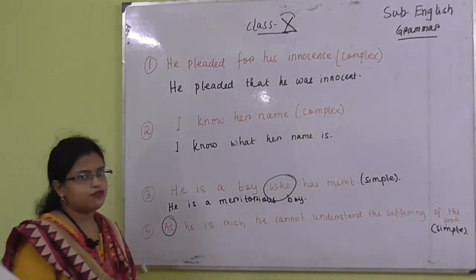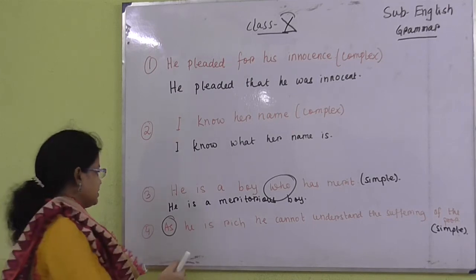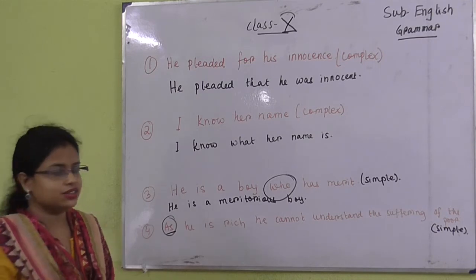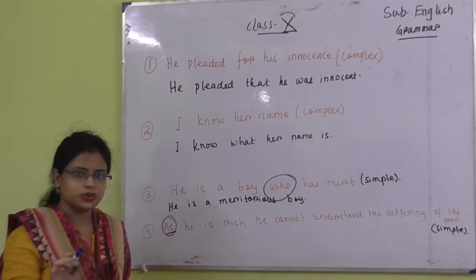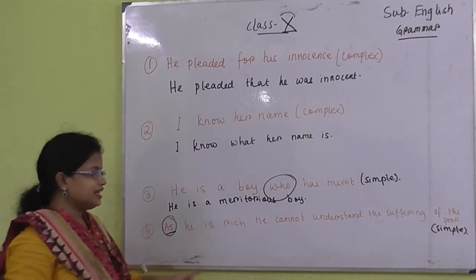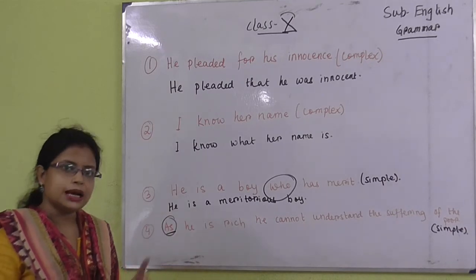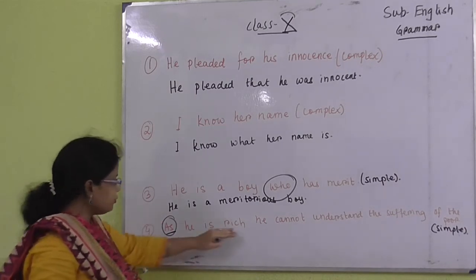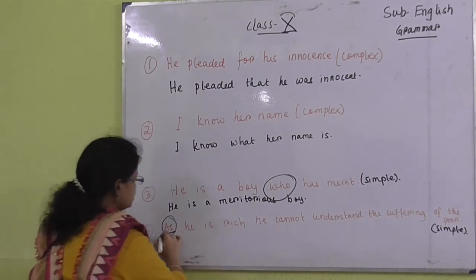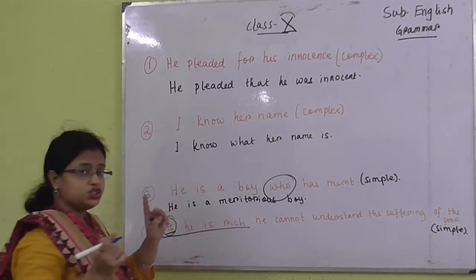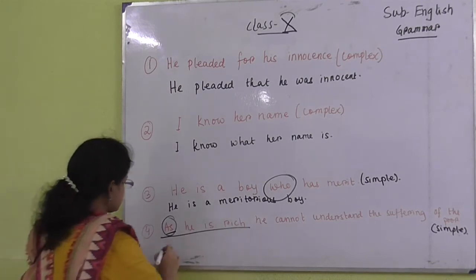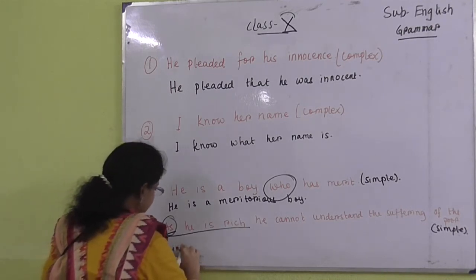Whenever you find "as" in a sentence, you have to start the sentence with "being." Again I am repeating, whenever you find "as" in the sentence, you have to write "being." So, being rich, he cannot understand the suffering of the poor. You cannot change the meaning of the sentence, you can change the form into simple form.